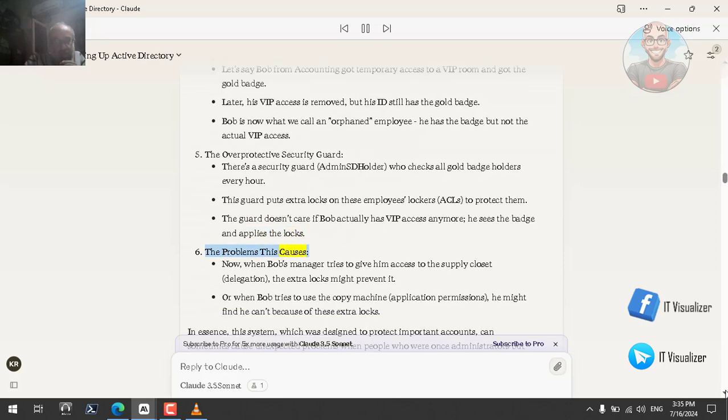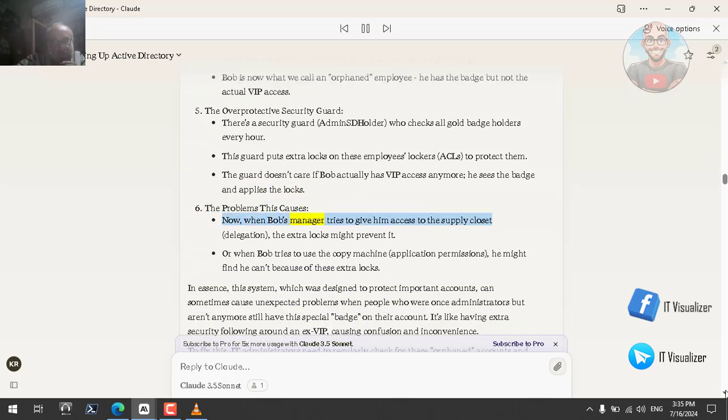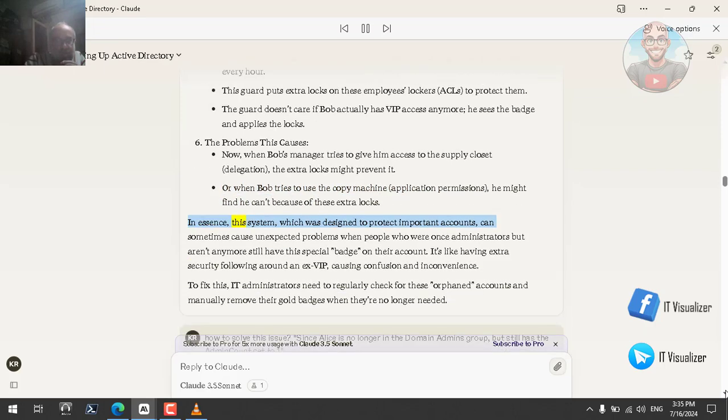The problems this causes. Now, when Bob's manager tries to give him access to the supply closet, delegation, the extra locks might prevent it. Or when Bob tries to use the copy machine, application permissions, he might find he can't because of these extra locks. In essence, this system, which was designed to protect important accounts, can sometimes cause unexpected problems when people who were once administrators but aren't anymore still have this special badge on their account. It's like having extra security following around an ex-VIP, causing confusion and inconvenience.